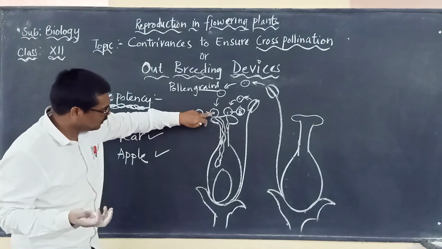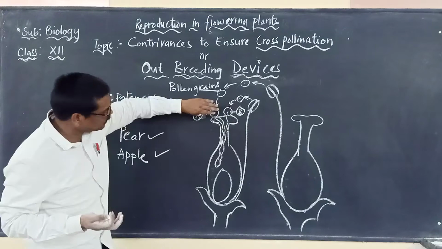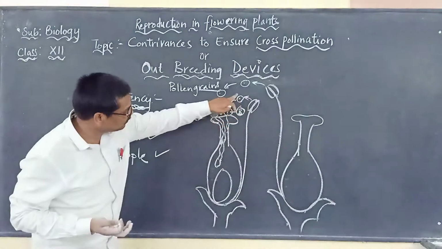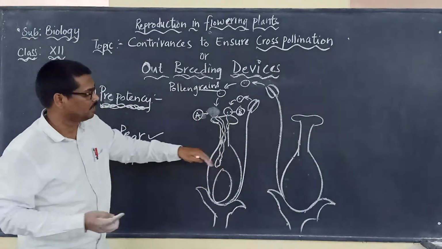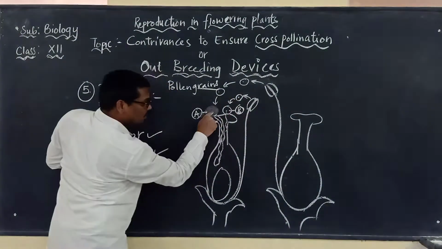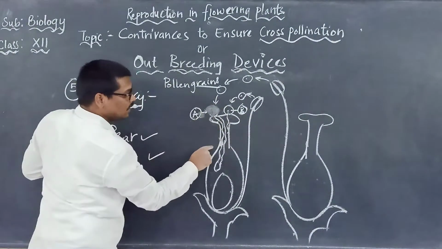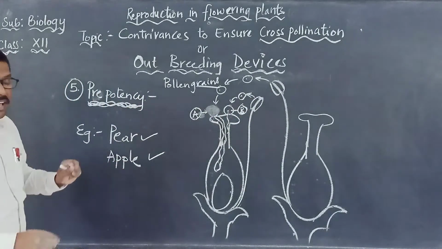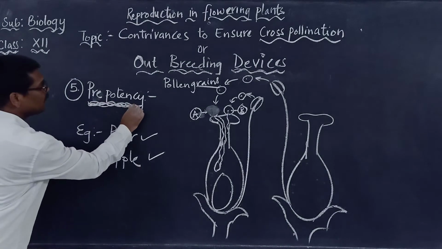And if cross pollination is not possible, means what? That the pollen grains of another flower are not at all falling. If these are not there, then the pollen grains of the same flower will be germinating. If the pollen grains of another flower are not falling, then the flower will let its own pollen grains germinate. Okay, so that is about the prepotency.